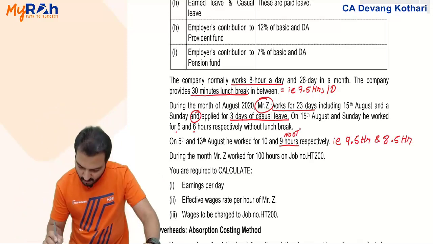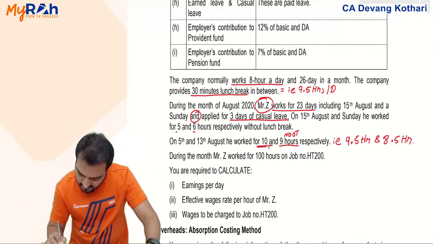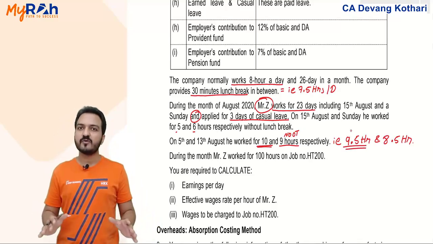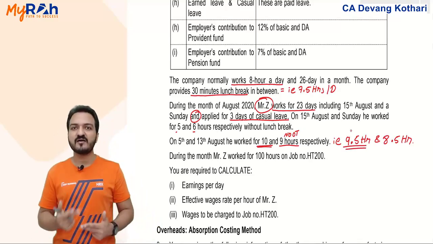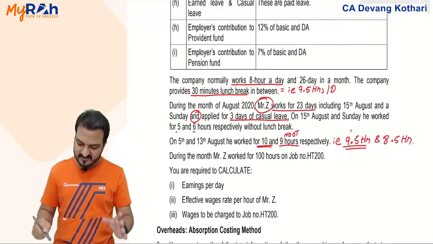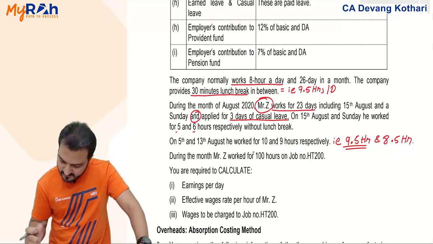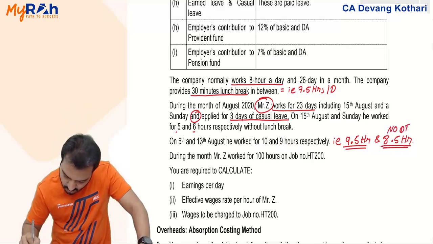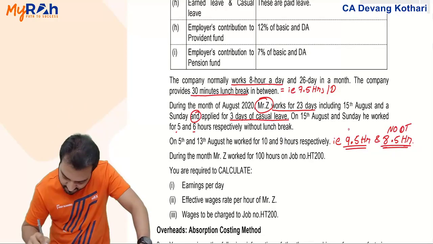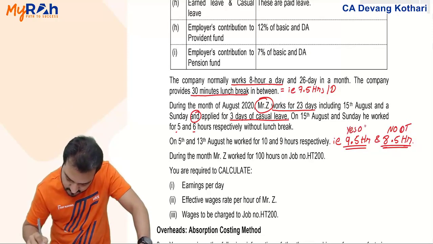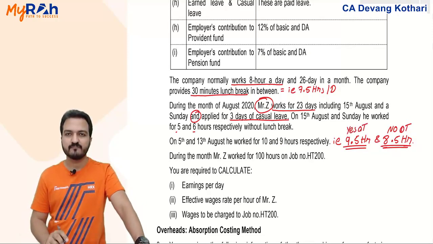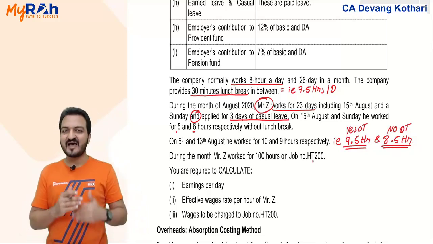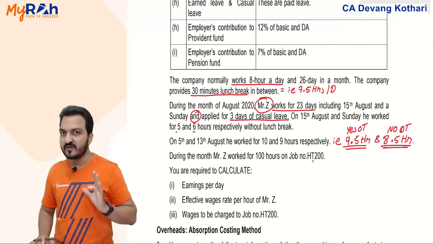Okay, and on 5th August he worked for 10 hours, effectively 9.5 hours. Does he get overtime? Yes, his working time is more than 9, so yes, he will get overtime for that. So for this 8.5 hours, no overtime he will get, but for 9.5 hours, yes, he will get overtime. Done? Yes. Okay.